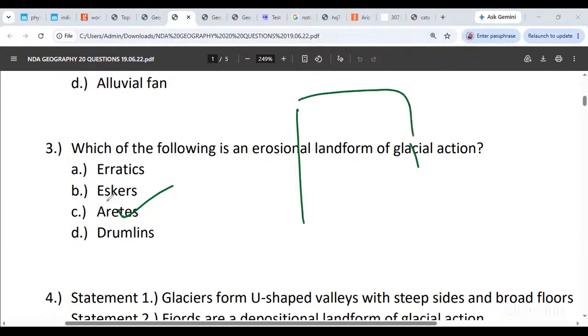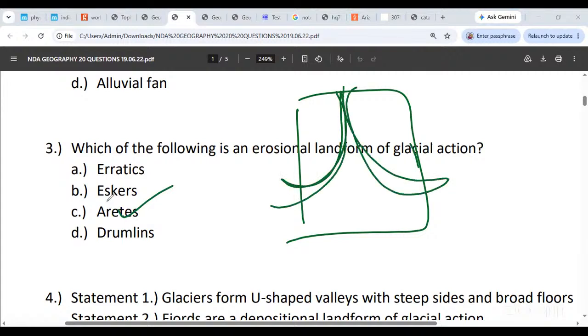Arêtes, remember we discussed this. Suppose this was the land, originally, from the glaciers, where the glacier was coming down. The glacier carves one ice stream scoop over here, another ice stream scoop over here, creating cirques. What is left in the middle, that ragged, jagged, serrated ridge, is left behind. We call that an arête. You will need to go through these landforms over and over again to familiarize yourself with them. Unfortunately, that's the only way.